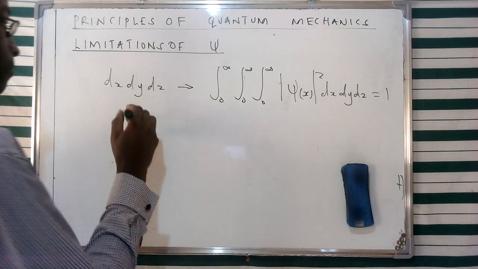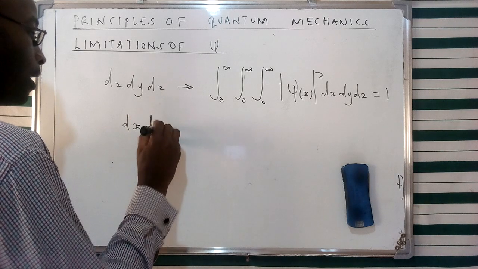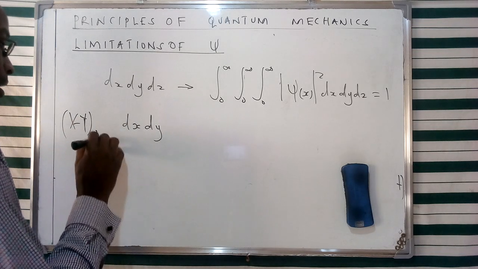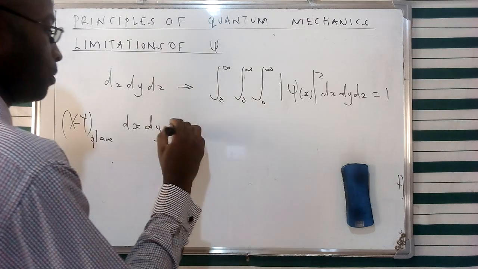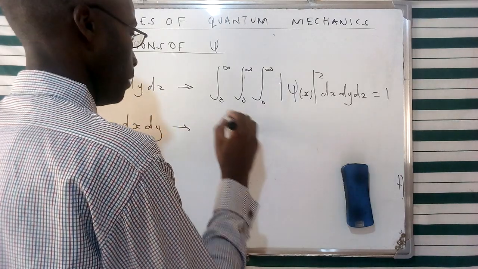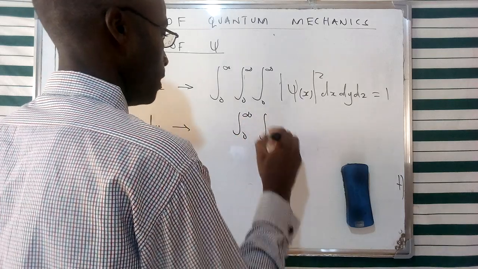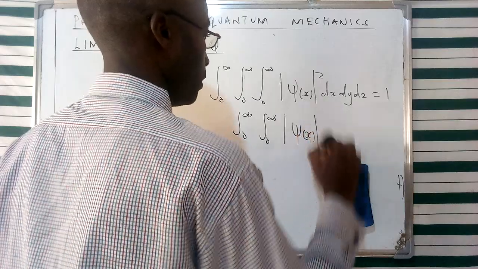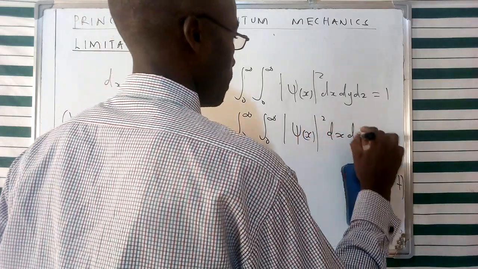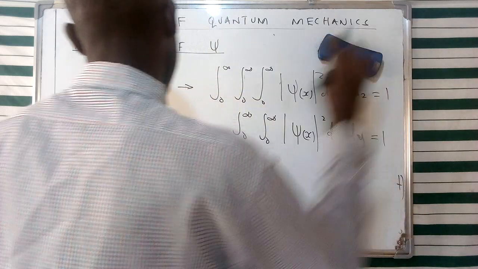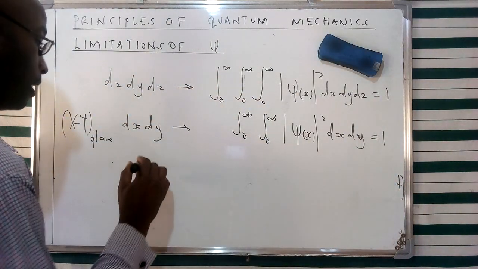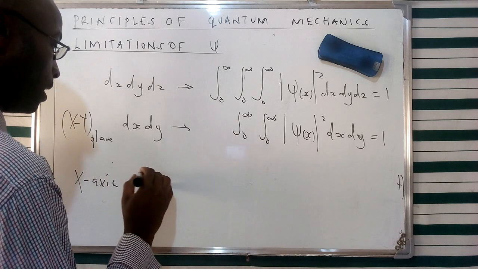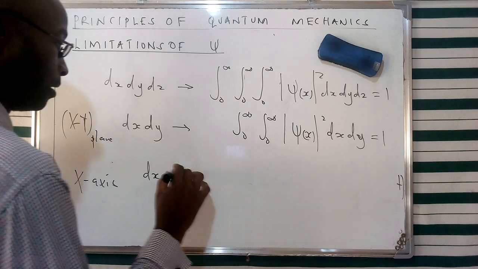and this is equivalent to 1 if we're going to find that particular particle in space. And then we said that if we have the dx, dy, and this is going to be the xy plane, and our particle is confined within this xy plane, then we can represent this specific probability by using this normalized equation for dx dy. And then lastly we said that if we have this particle confined within the x-axis, then we can have this normalized equation given in terms of dx.